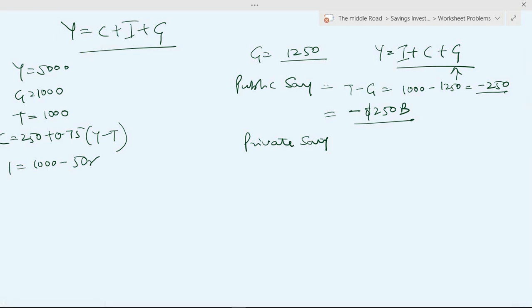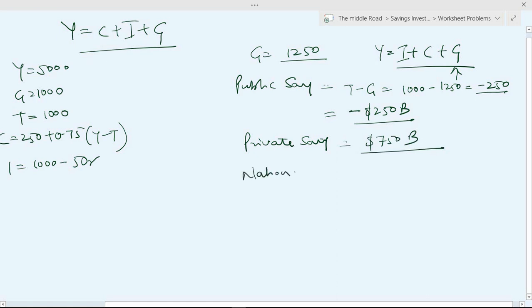The reason is because there is no variable of government purchases in private saving. It does not affect, there's no change in tax, so the disposable income does not change. So we have calculated that figure as $750 billion. So we know total national saving is equal to private saving plus public saving, which is nothing but 750 minus 250 is equal to 500 billion.